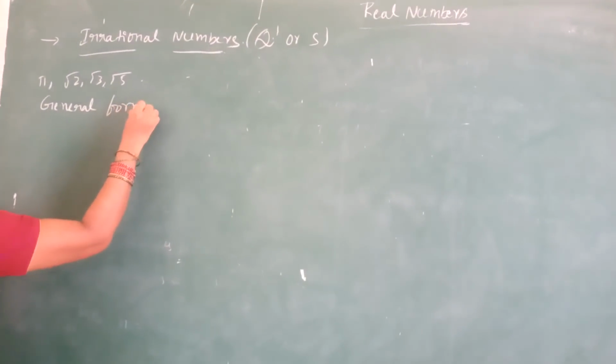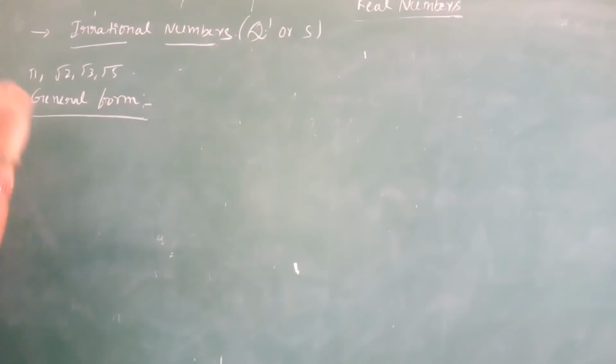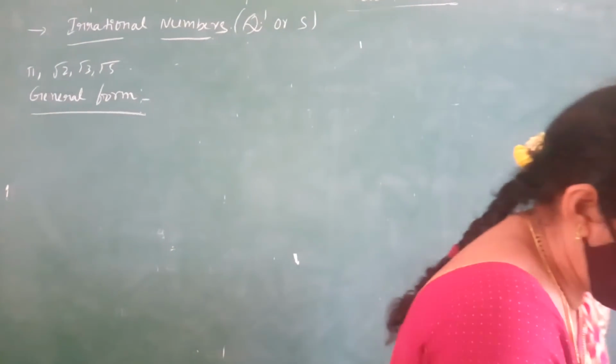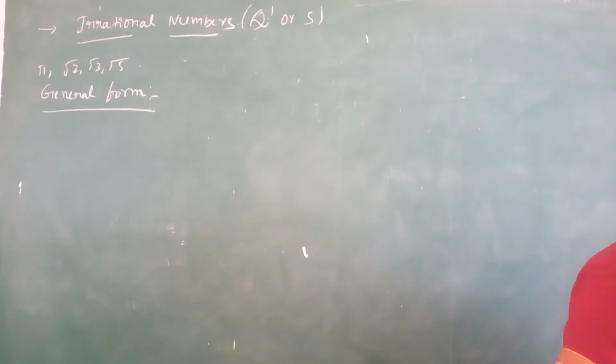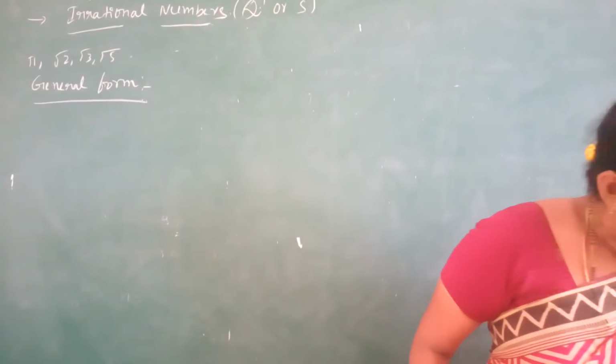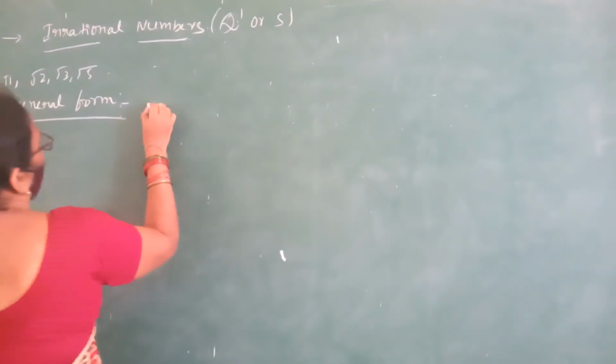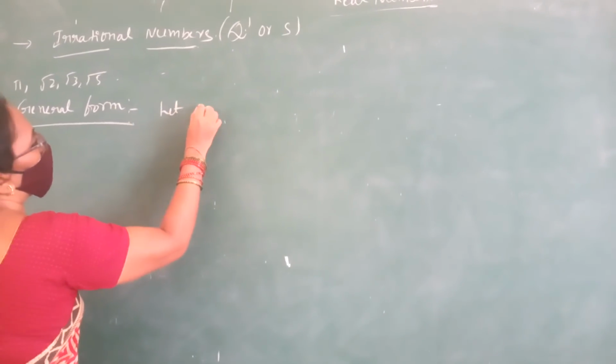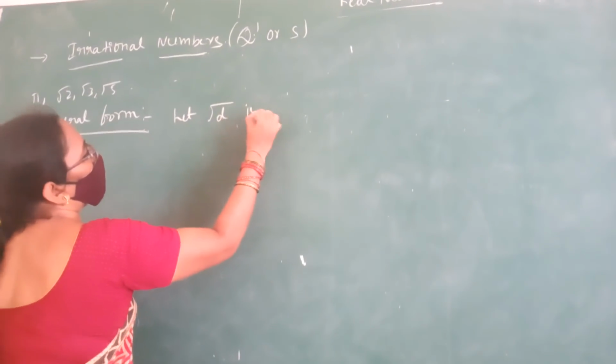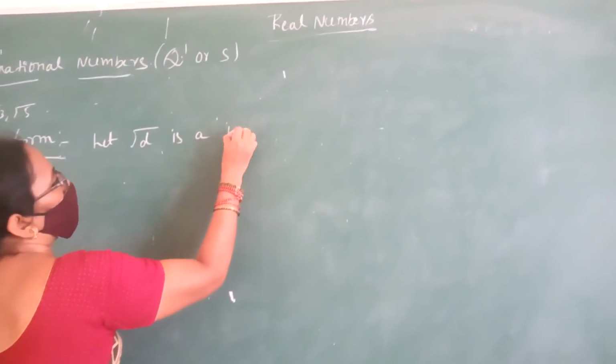Write down the general form. Let root D be irrational.